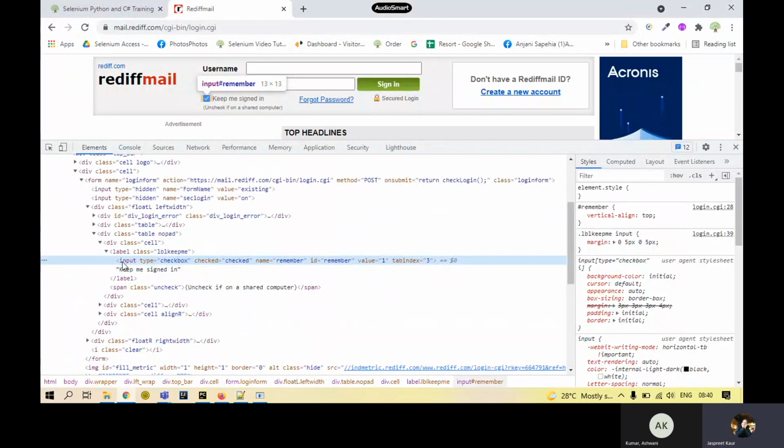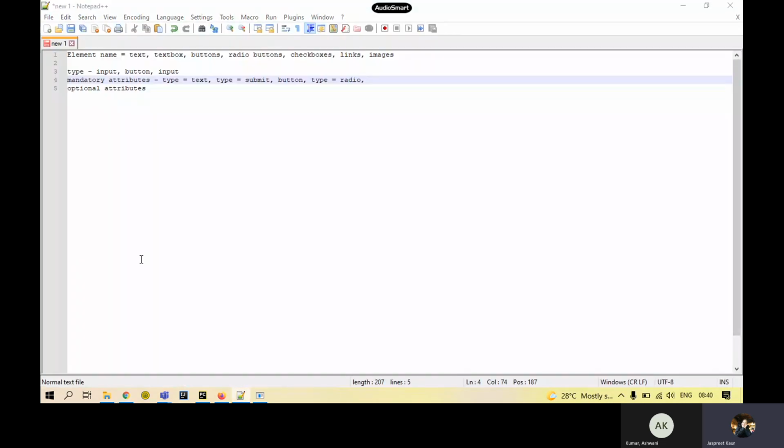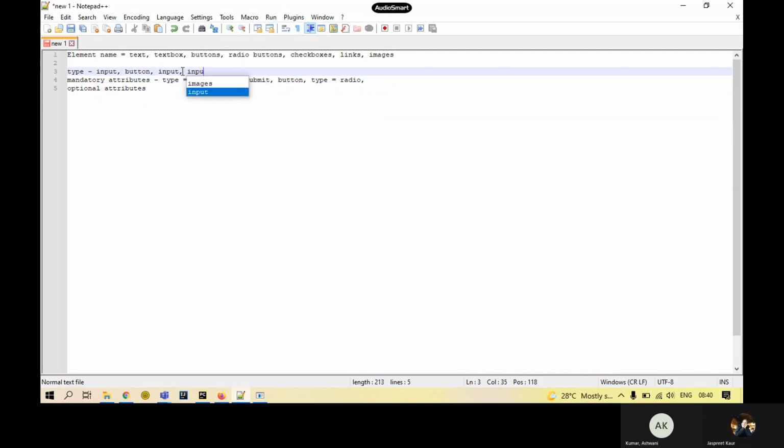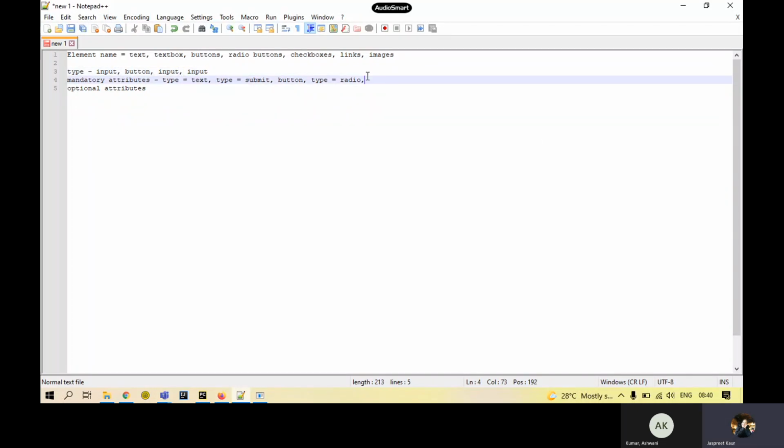The type is input for this again, but the mandatory attribute value has been changed from button and radio to checkbox.